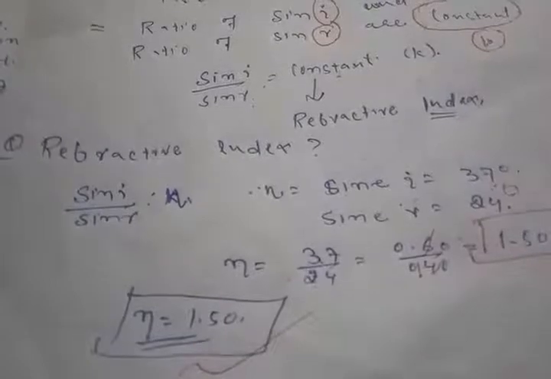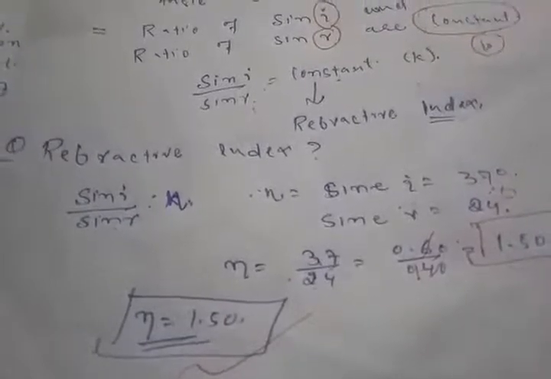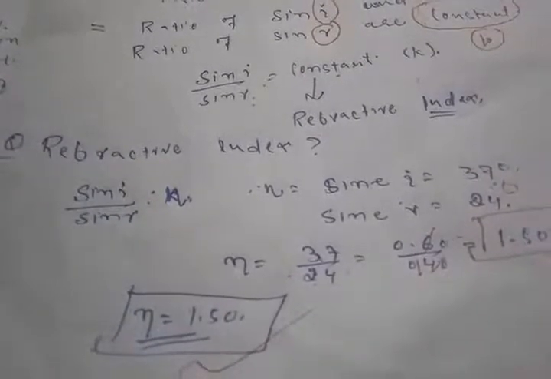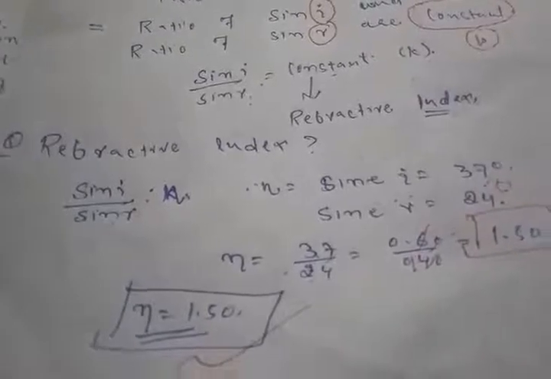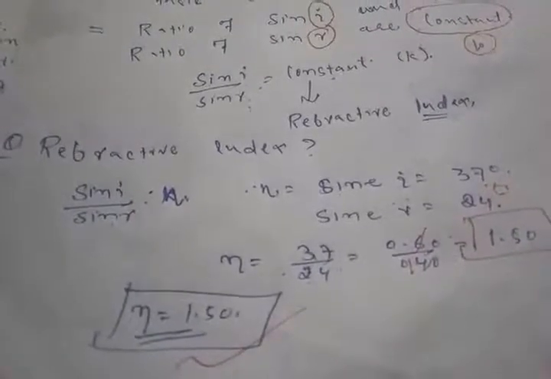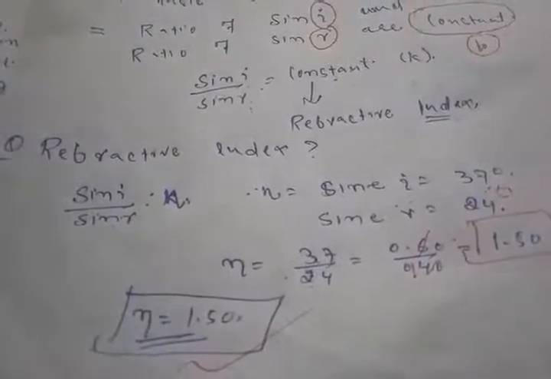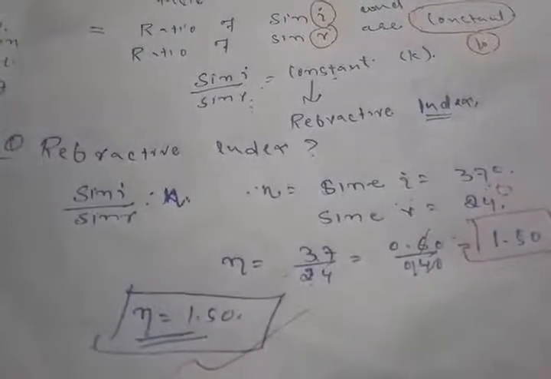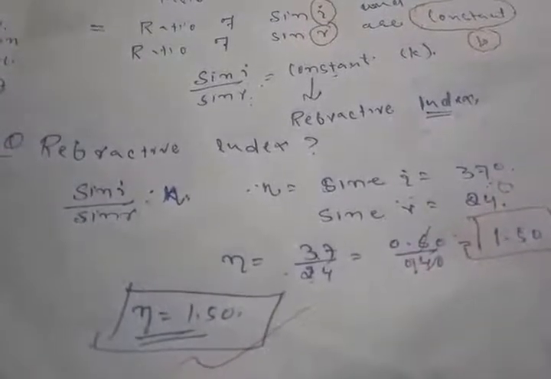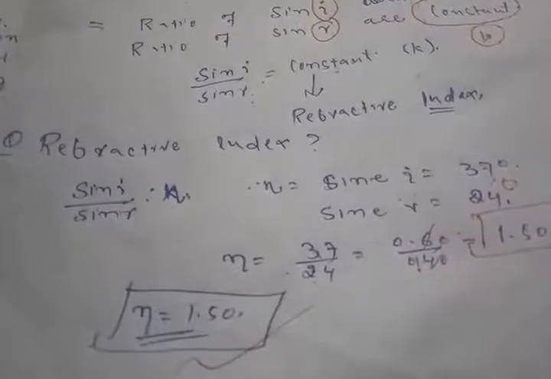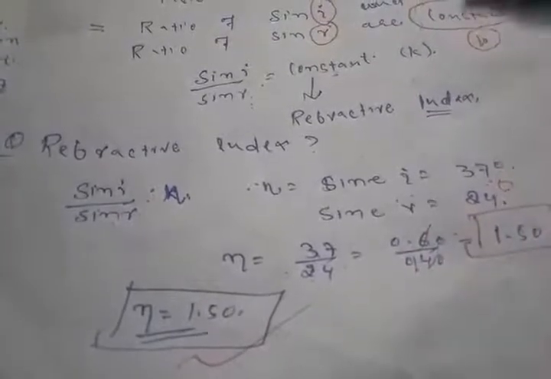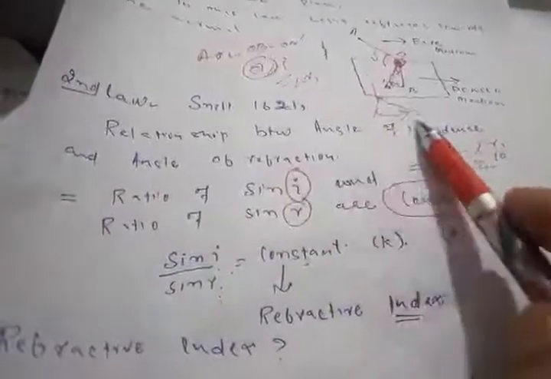When it enters the rarer medium, the intensity is automatically high. In the second law, the refracted ray of light bends away from the normal. It does not bend towards the normal; it bends away from the normal.